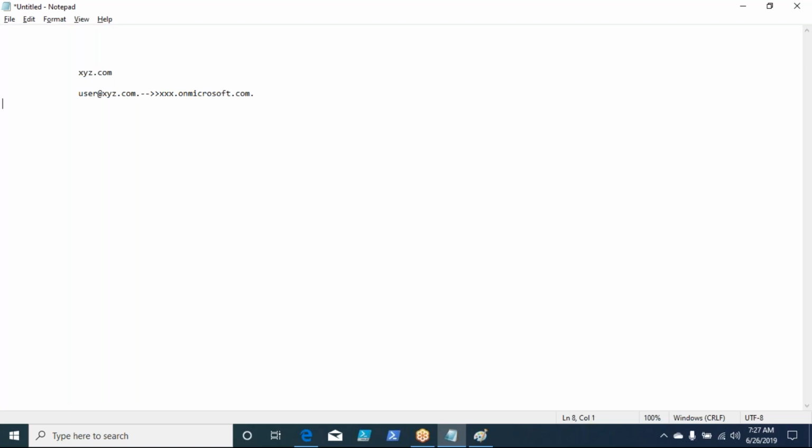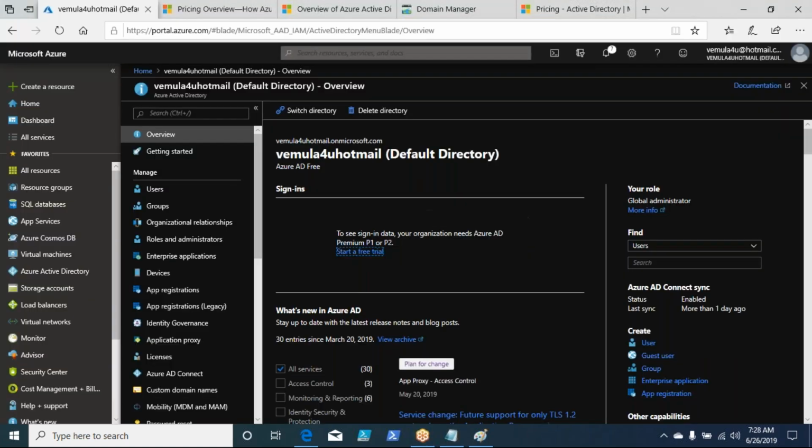To change this, there is something called custom domain configuration. Now, what is this custom domain? A custom domain will allow you to add your own domain name to the Azure Active Directory and use that domain name whenever you create a user ID. For example, if I go back